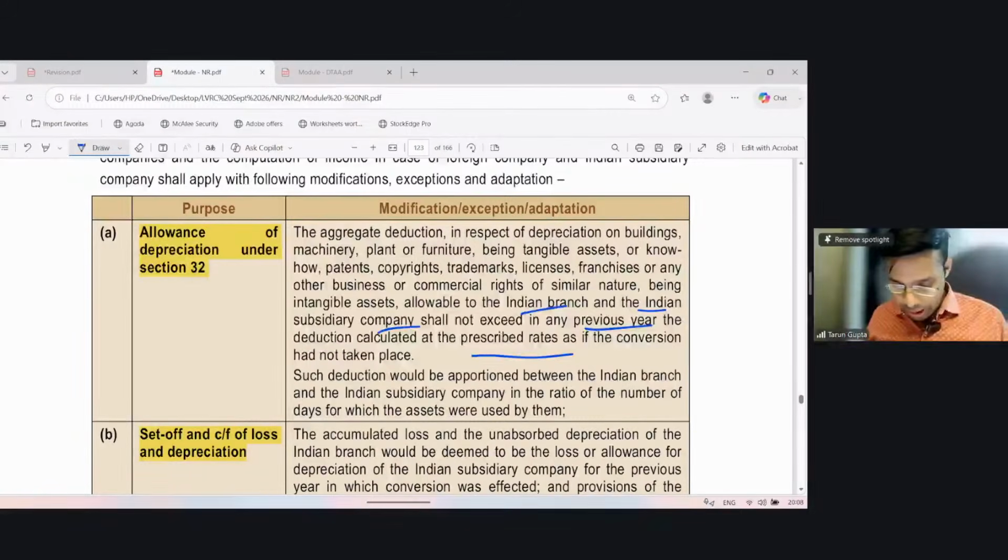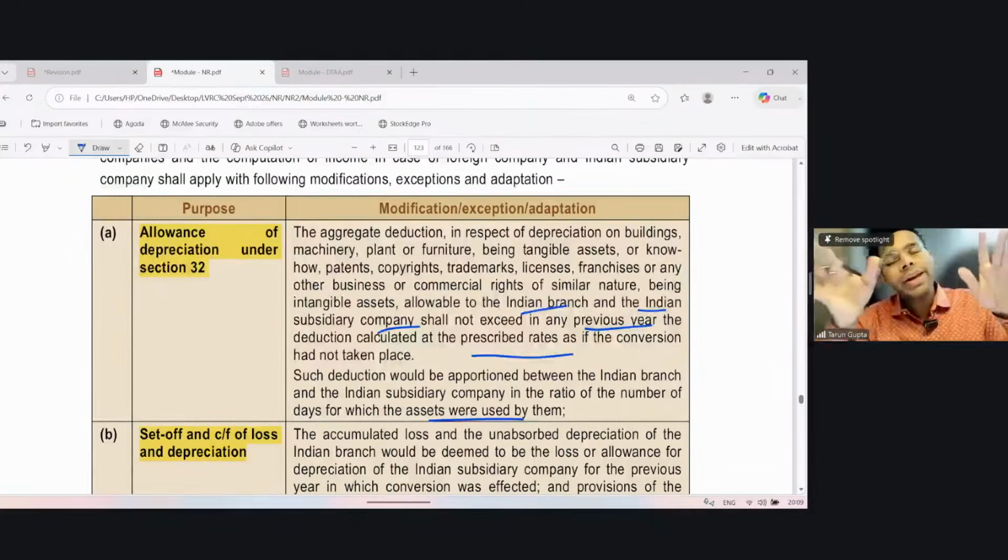Such amount would be apportioned between the Indian branch and the Indian subsidiary company in the ratio of the number of days for which the asset was used by each. Okay. So we will compute the depreciation for the entire year as a single assessee, and such amount shall be apportioned between the branch and the company on the basis of the number of days for which the asset was used by each of them.